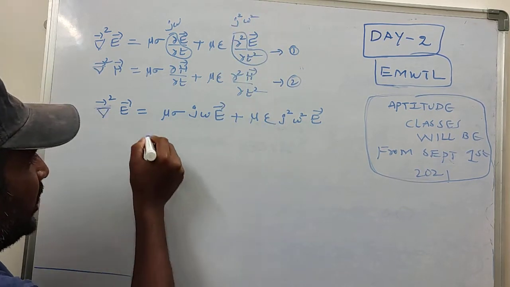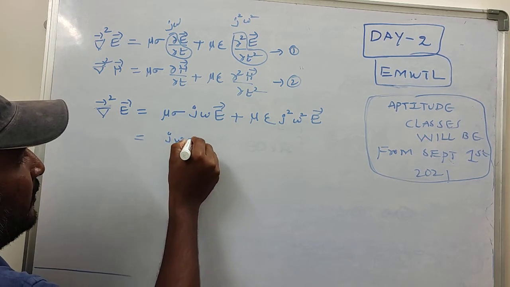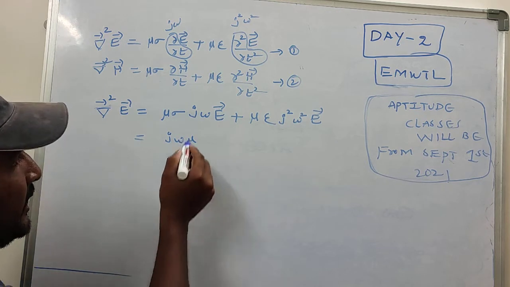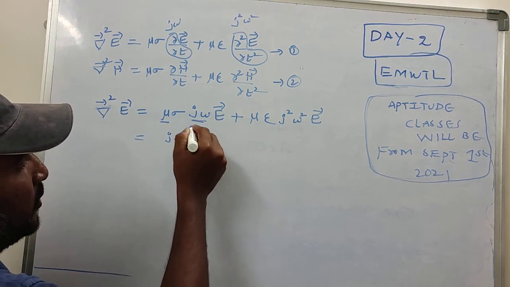Is it clear? Now I am taking j omega mu as a common term.